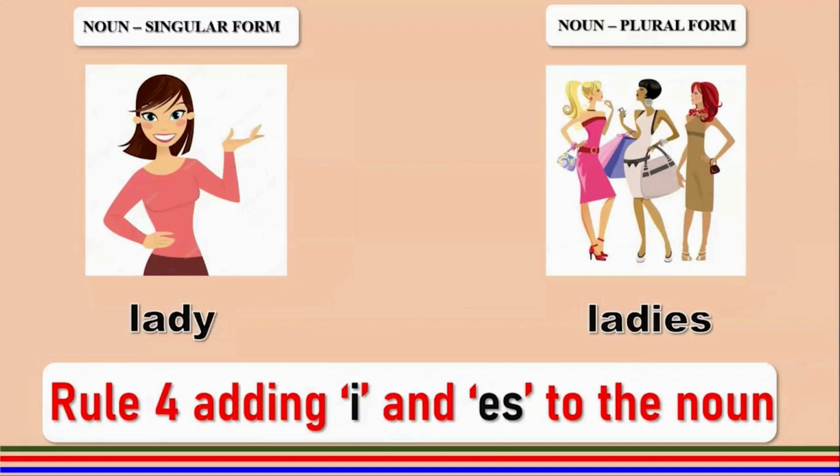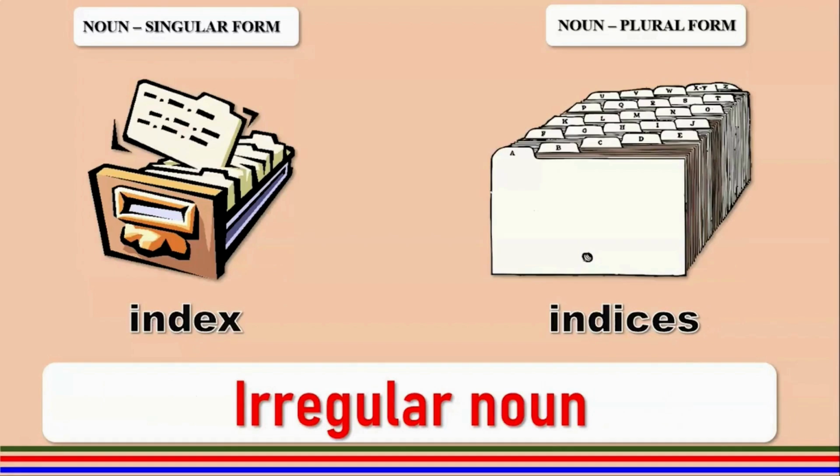Lady. Plural is ladies. Y is replaced by the letter I, and then we add ES to get the plural. This is rule number 4. Index, which you normally see in your notebooks on the first page. Indices or indexes, both pronunciations are correct. This is an irregular noun.